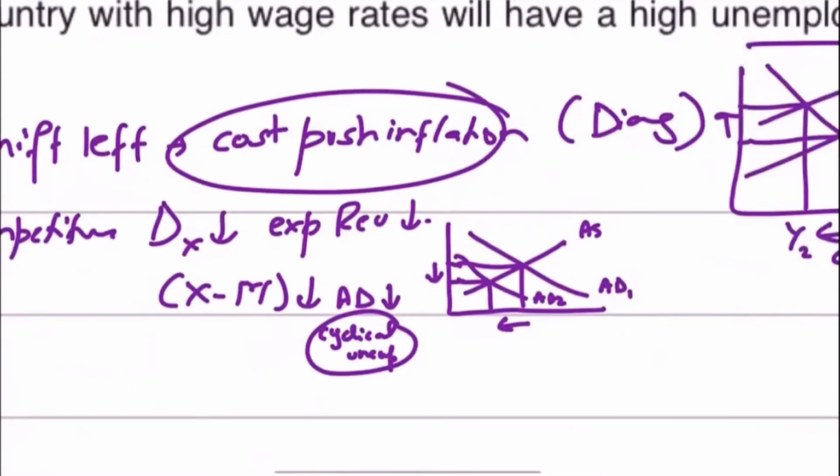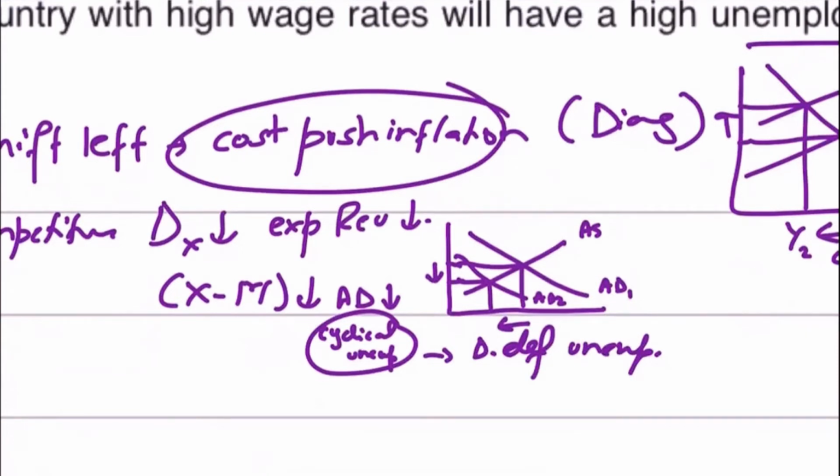So the statement says that high wage rates cause high unemployment. Yes, the statement is correct. Higher wage rates may end up causing high unemployment, both when cost push inflation arises, and secondly, if it reduces demand for exports, which it might, and that would result in falling aggregate demand. Falling aggregate demand would result in demand deficit unemployment, that is also known as cyclical unemployment. So these are two important points that you can make.